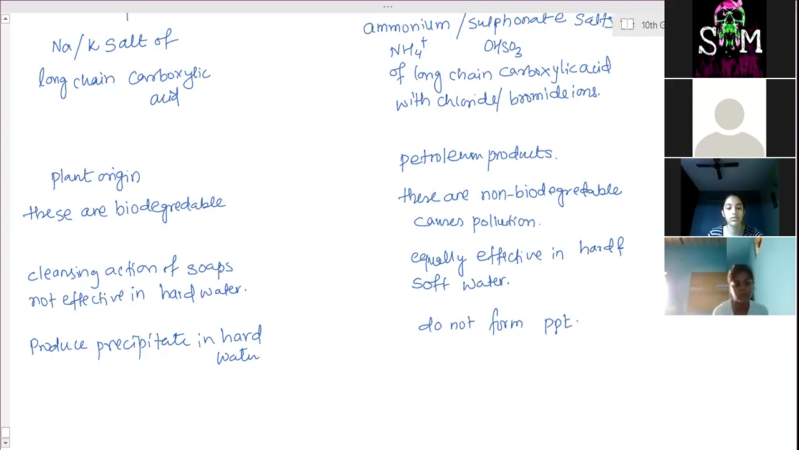So this is the difference between soaps and detergents. In soft and hard water, we can find out by using soaps. Therefore, generally we don't use soap for cleaning clothes if there is hard water. The reason is when soap reacts with hard water, it produces precipitates, calcium salts and magnesium salts. Those precipitates stick to the cloth, and if we don't wash it clearly, they will remain stuck to the cloth.